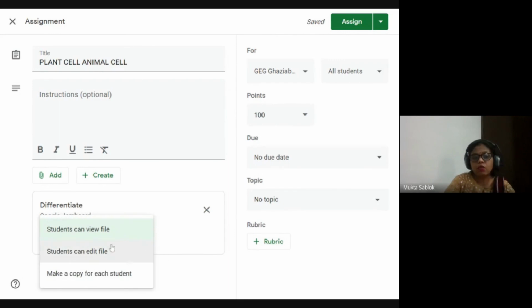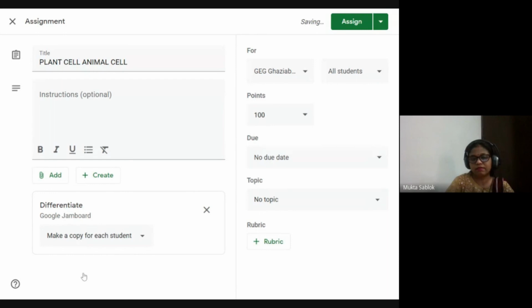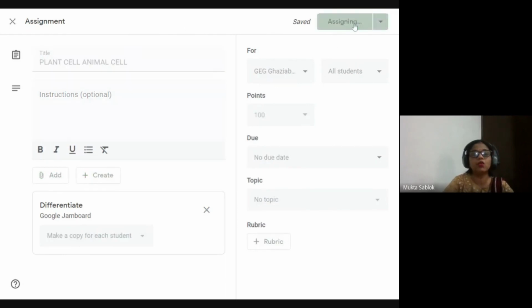In Google Classroom, we have three options. Students can view file, we don't want it. Students can edit file, which is what we are doing right now, editing our file. But the third option says make a copy for each student. You have inserted one Jamboard link, but from the student perspective, separate copies of it will go out, and then you can assign it to the students.